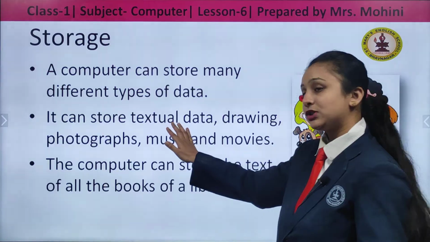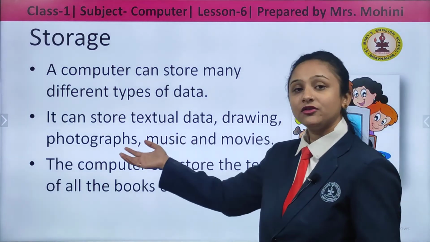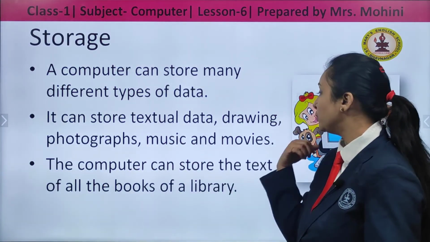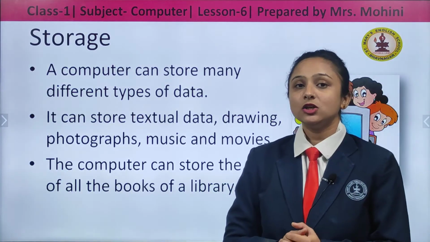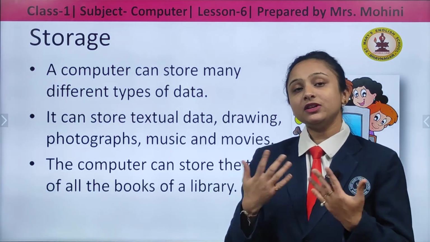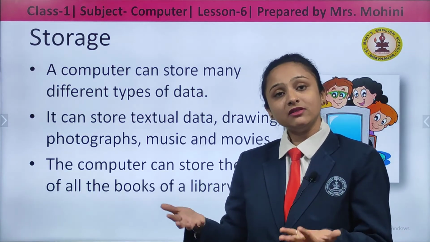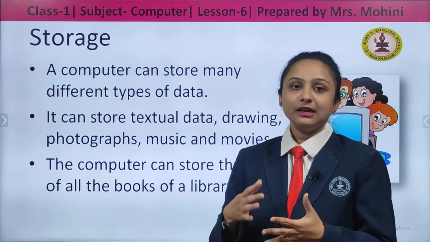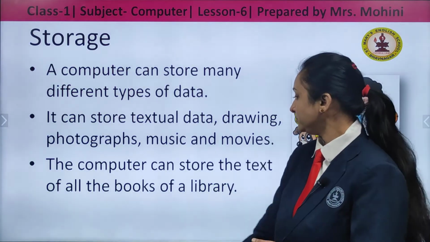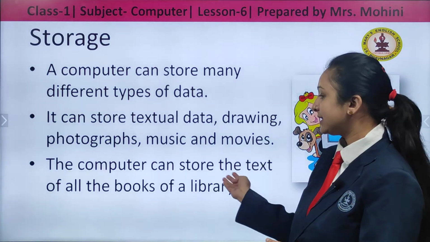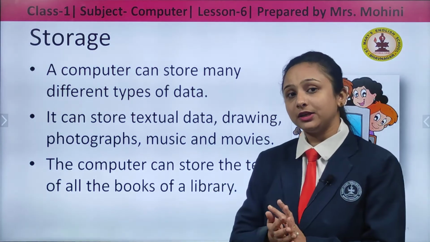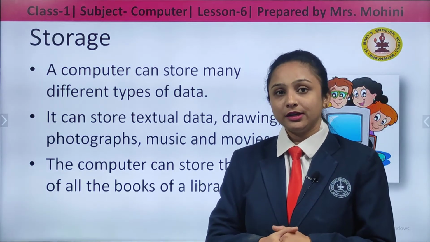It can store textual data, drawings, photographs, music, movies, many things. Whenever we need the same thing after 2 years, 3 years, it can give it back to us also. The computer can store the text of all the books of the library. You have seen a library, children. What is a library?